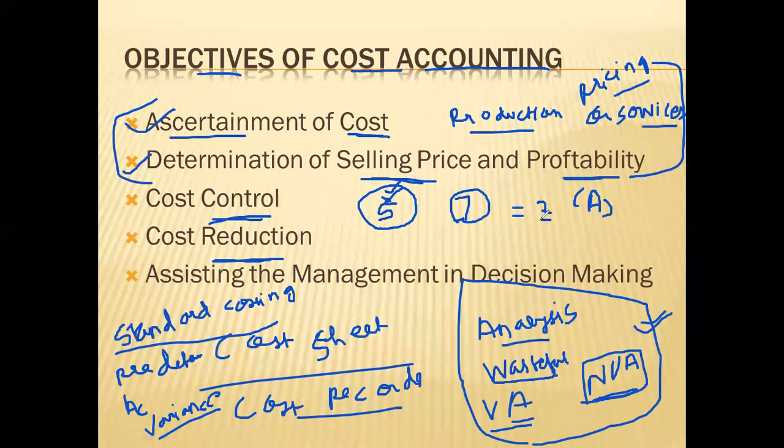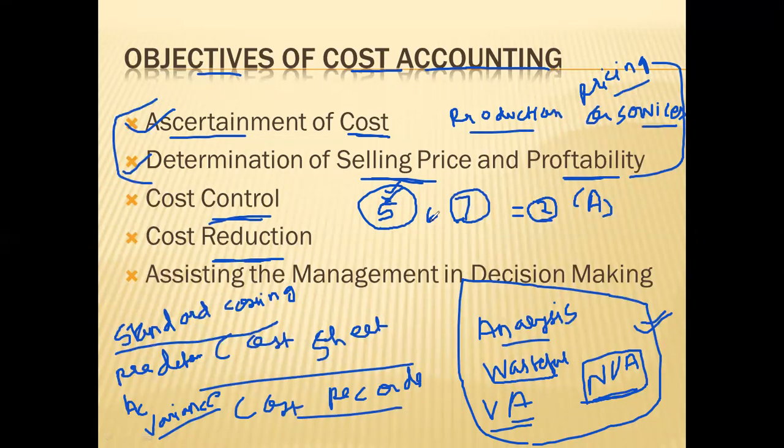Now you will have to analyze why 2 rupees more was incurred. When I set the standard that my material cost should be 5 rupees only, why did it become 7? Based on this analysis, you may come to know that there may be something you could have controlled and reduced this 7 to 6 rupees also. Sometimes a price increase will be uncontrollable because of inflation, etc. But sometimes it can be controlled within your limits also.